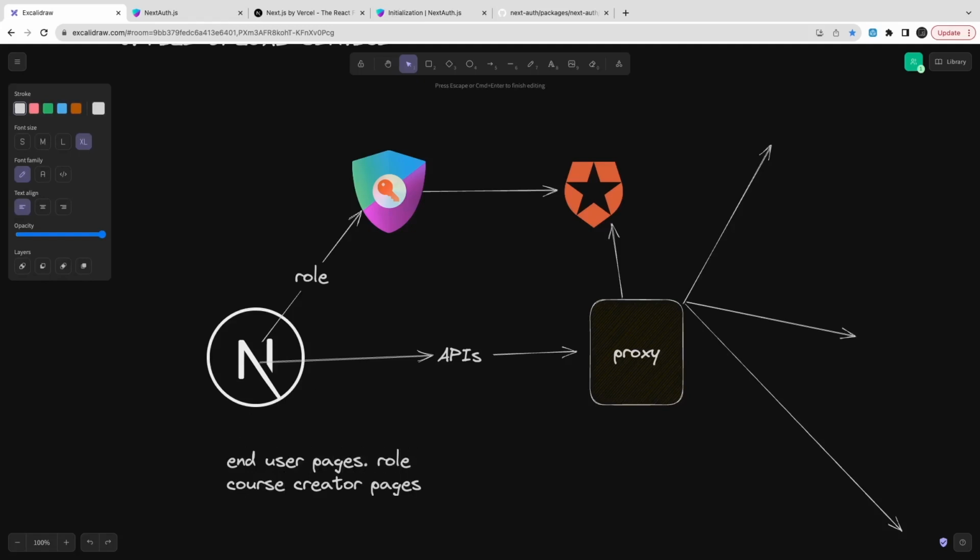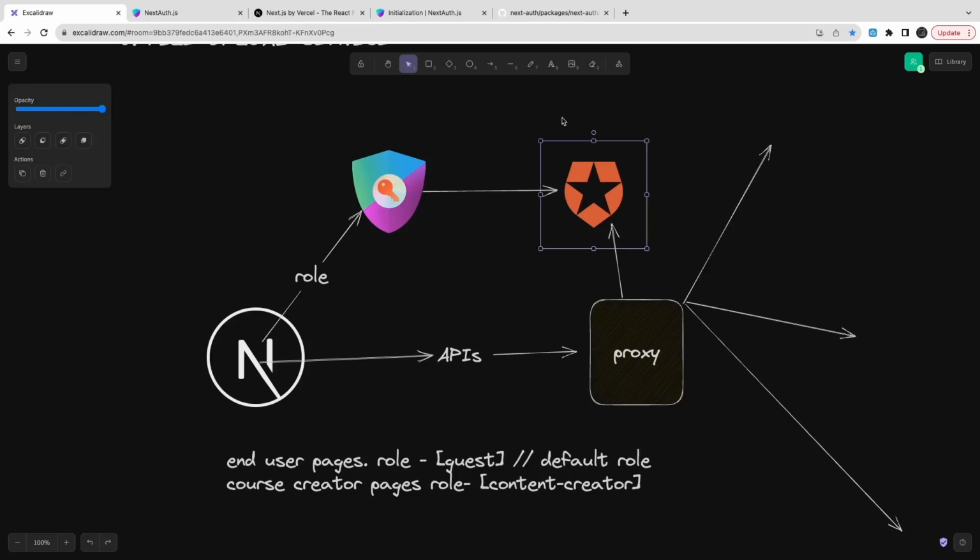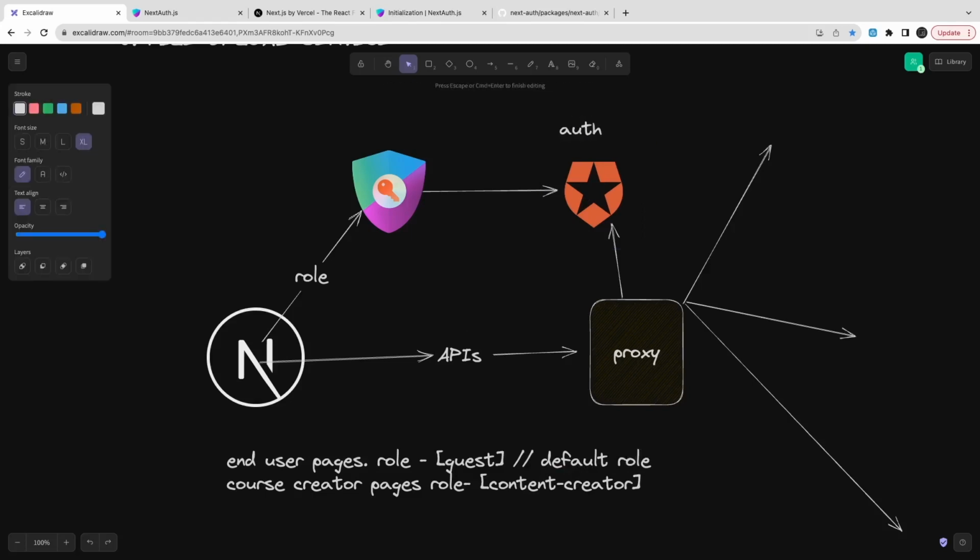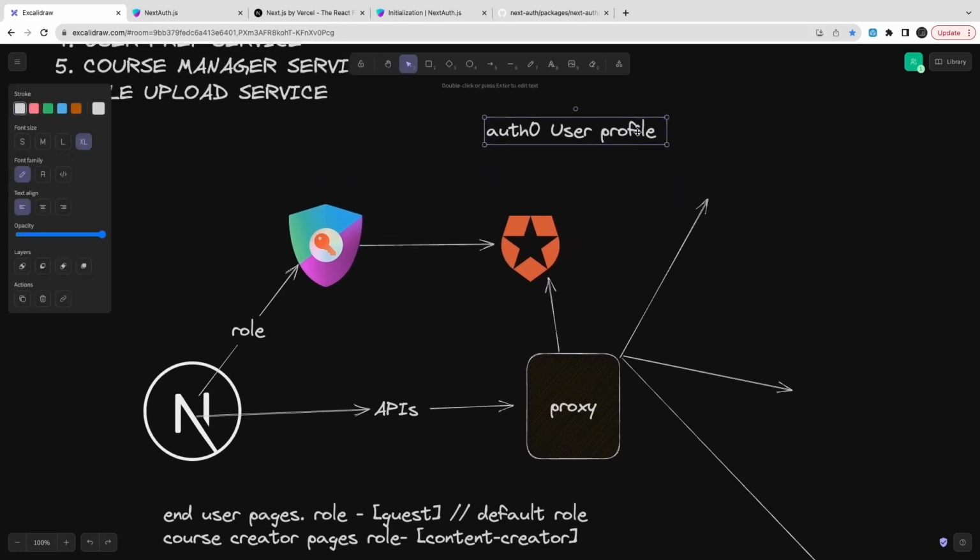So putting this authentication logic, validating the token, which is validating whether the user is authenticated or not, whether you are coming with a valid token or not, can be done only on the proxy. Otherwise you have to put that same logic on the individual services, checking that the token is valid, the token is not expired, and the token represents a valid user.